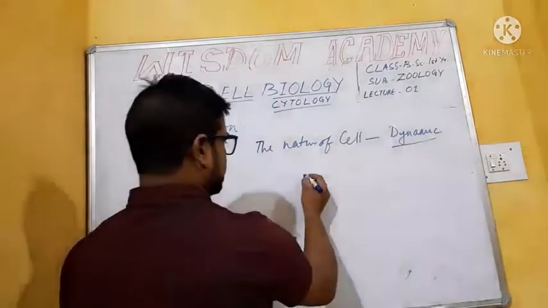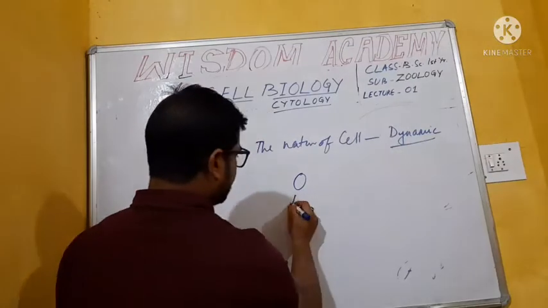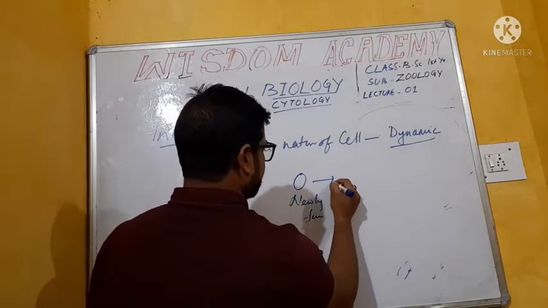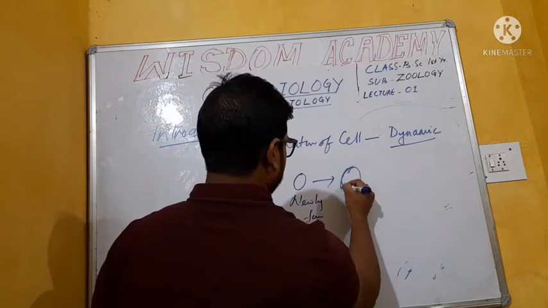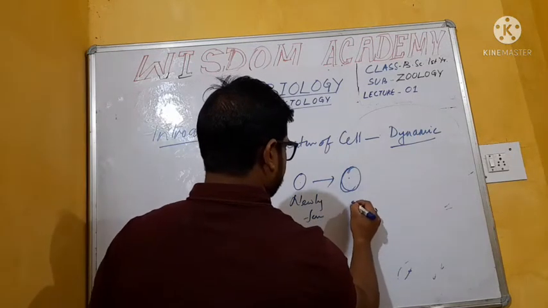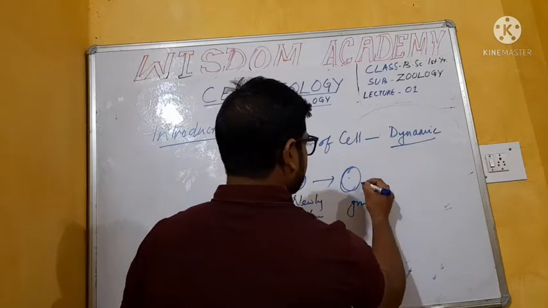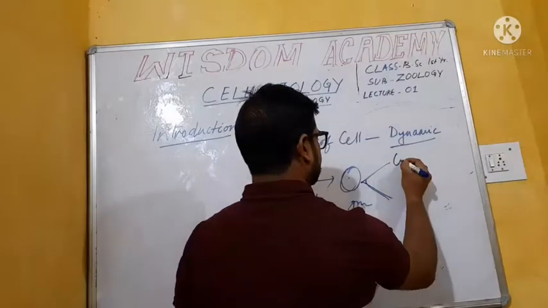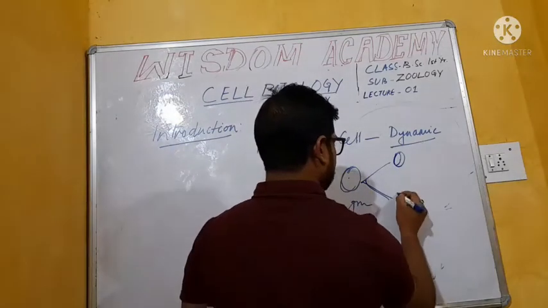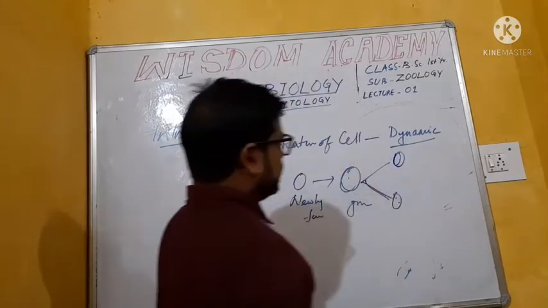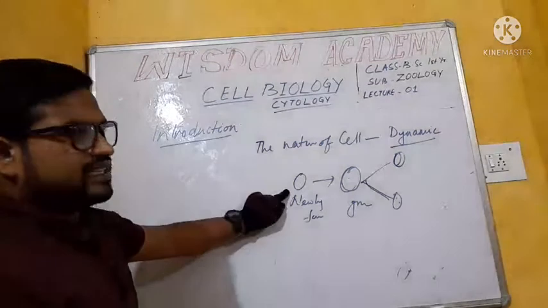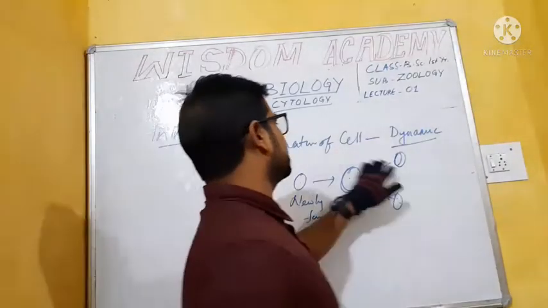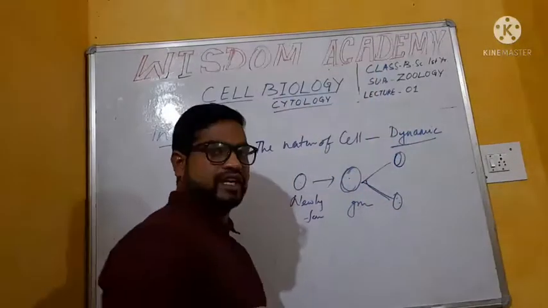That means, suppose here is a newly formed cell. After it grows, it becomes a growing cell, and again this cell can take a divisible form. That cell divides into two further cells. So, cell is not in a static condition.